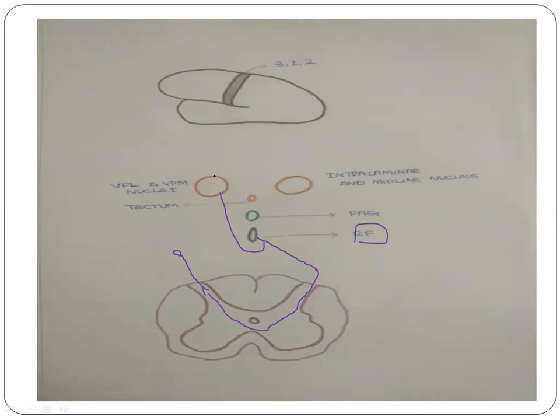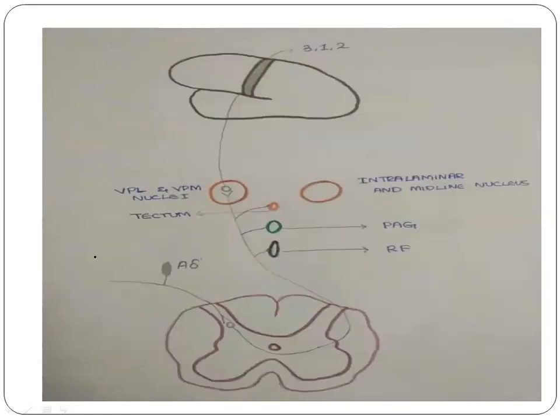From here the third order neurons arise and terminate in the somatosensory cortex. So this is the first order neuron, these are the second order neurons, and this is the third order neuron. This is regarding the pathway for fast pain.